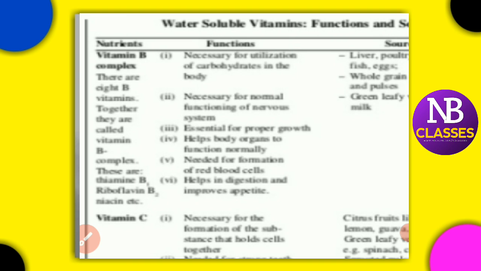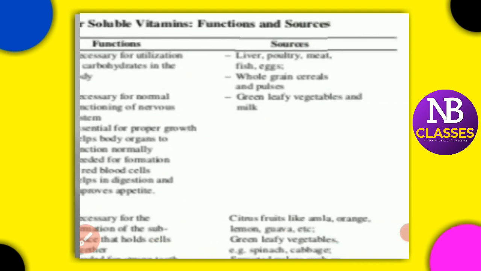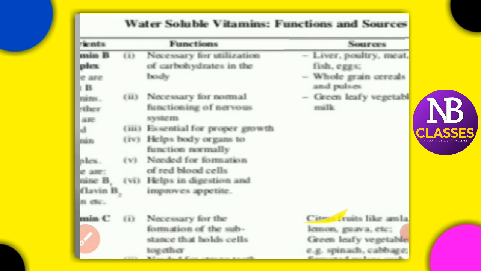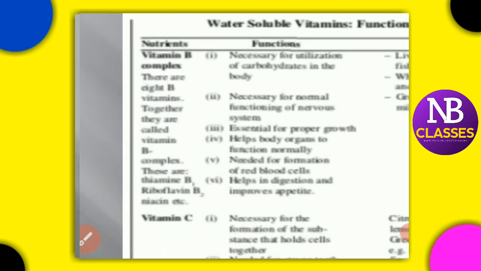It is essential for proper growth, helps the body organs function normally, is needed for the formation of RBCs, helps in digestion and improves the appetite. All these are functions of vitamin B. The sources are liver, meat, fish, egg, cereals, green leafy vegetables, milk, etc.